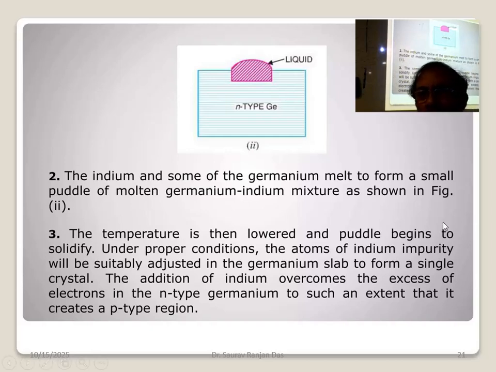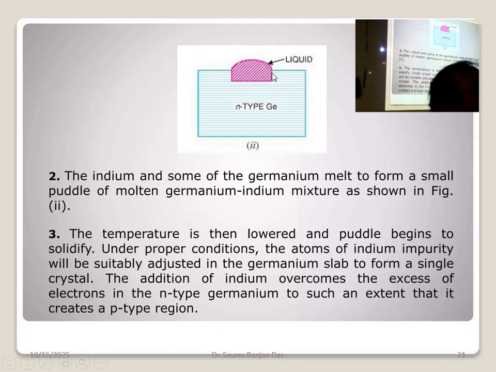So it will form a small puddle on a molten germanium-indium mixture. Germanium and indium will mix together, so it is making a contamination. We are contaminating purposefully so that it will form a better semiconductor. This indium is mixing with the germanium, so it is a germanium-indium mixture at this junction. So this is called a PN junction.